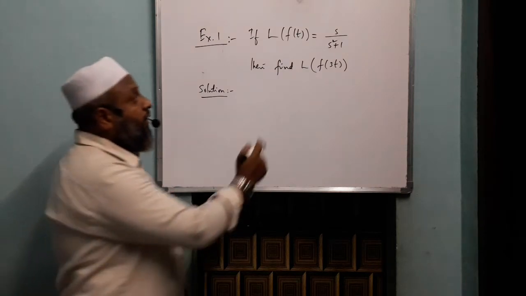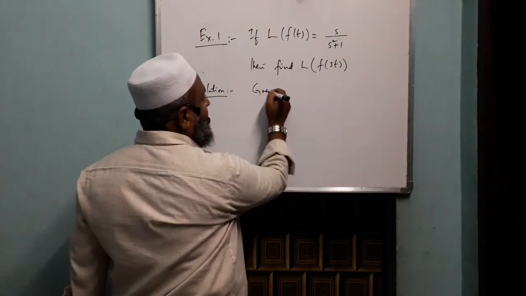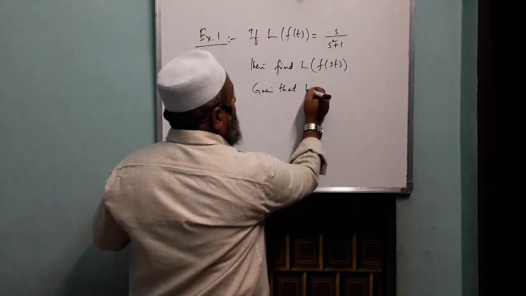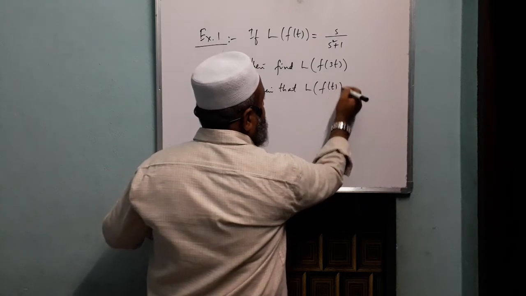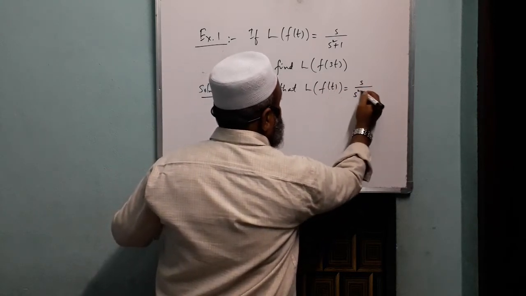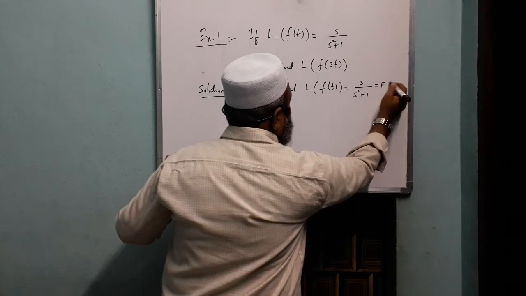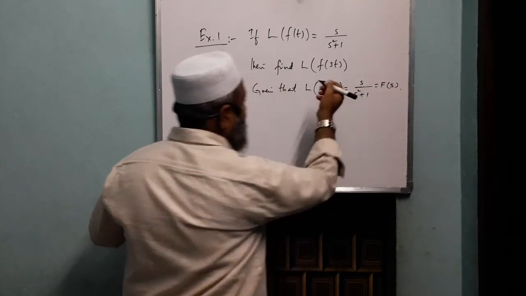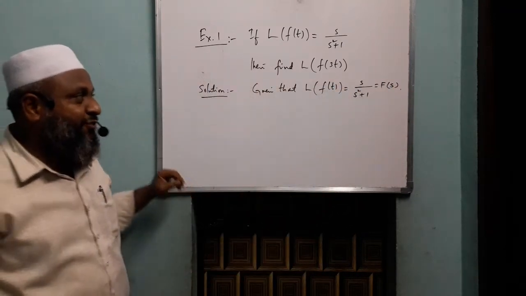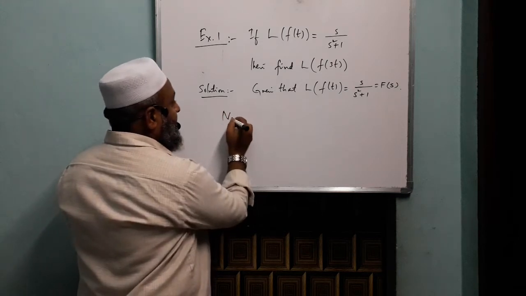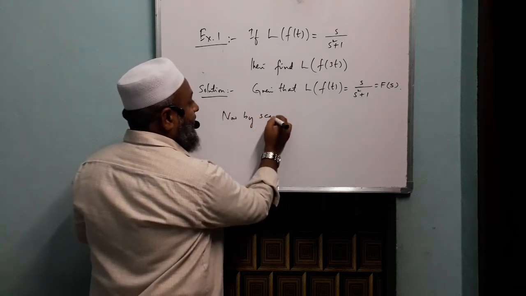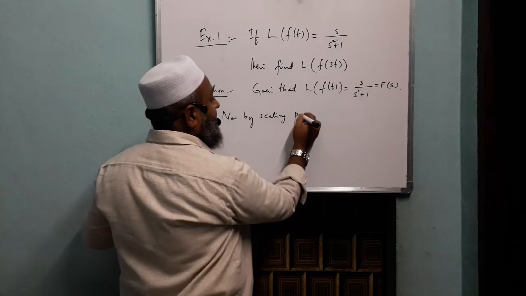Now let us solve this problem. Given that Laplace transform of some function f of t is s by s square plus 1. I hope you guessed what this function f of t is, that is cos t. Fine. Now by scaling property